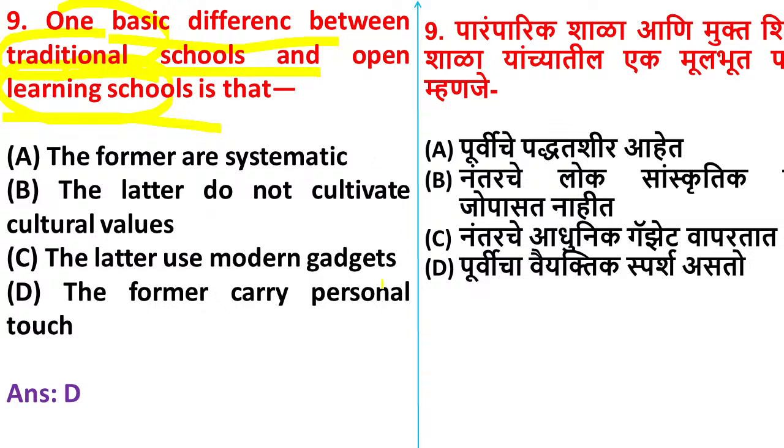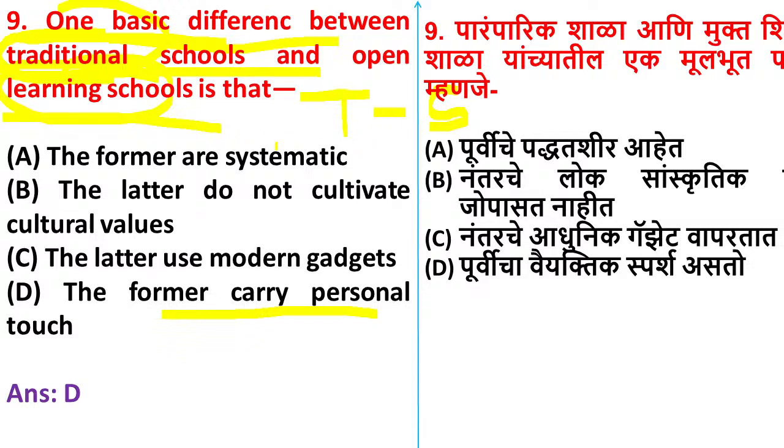Yes, here the right answer is the former carry personal touch. Yes, as you all know, in traditional schools, Rasika is saying option B, Pooja is saying option C. Please listen here. In traditional school, what is happening? There is a personal contact between teacher and students. But in open learning schools, there is not much personal contact. It is very flexible. Yes or no? But in traditional school, the students will meet the teacher frequently.